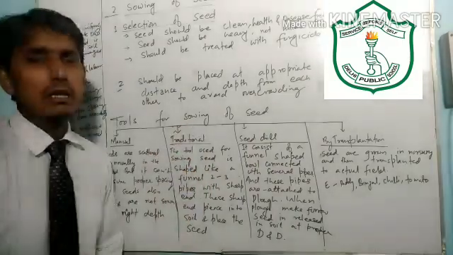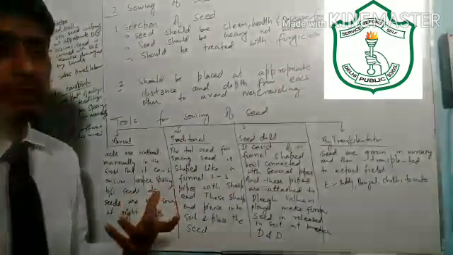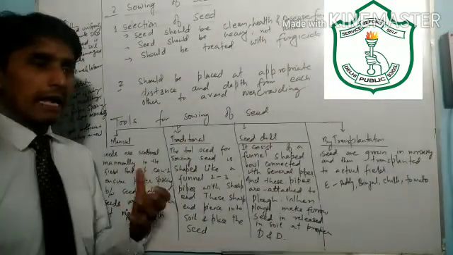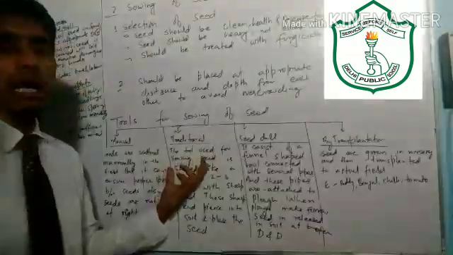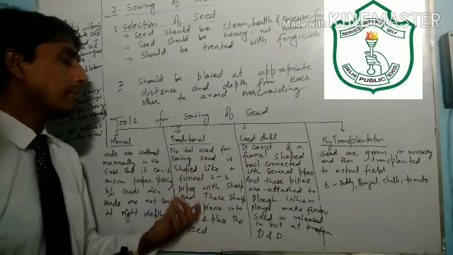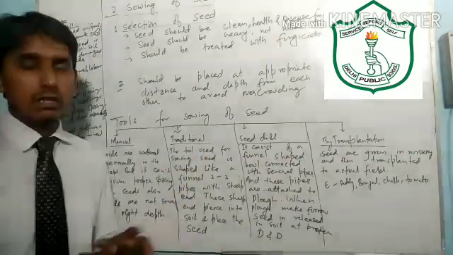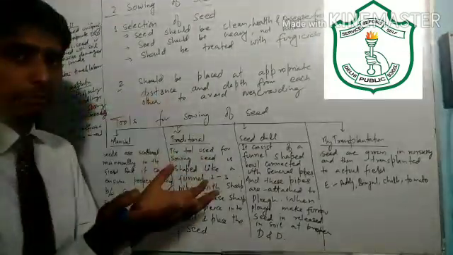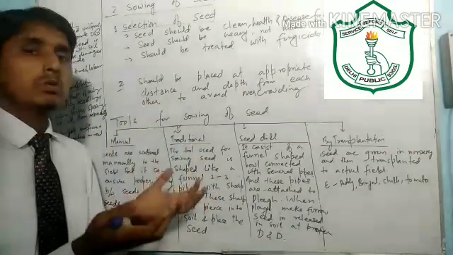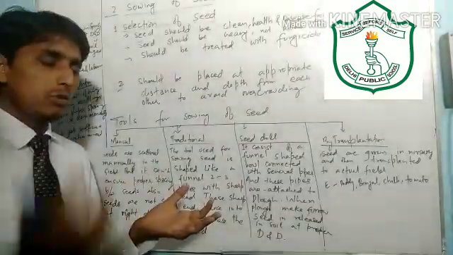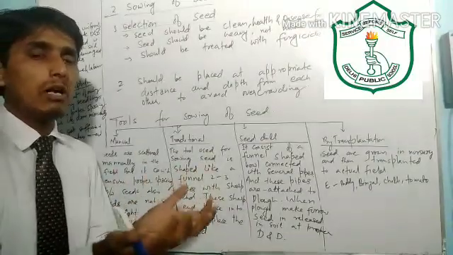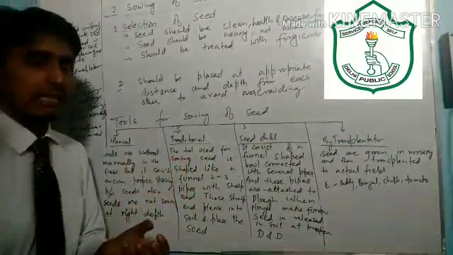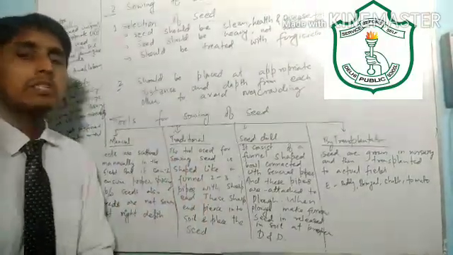In the traditional method, we use a funnel shaped tool having 2-3 pipes with sharp ends, and in the funnel shaped tool we used to keep our seed. This bowl was connected with 2-3 pipes having sharp ends.